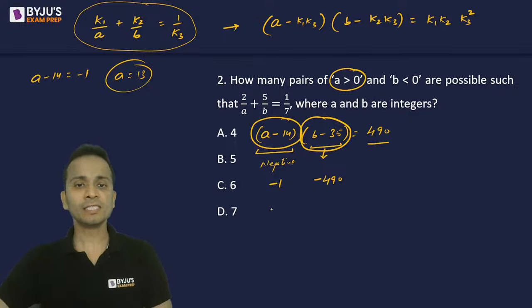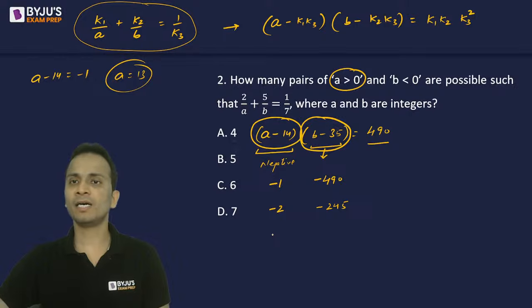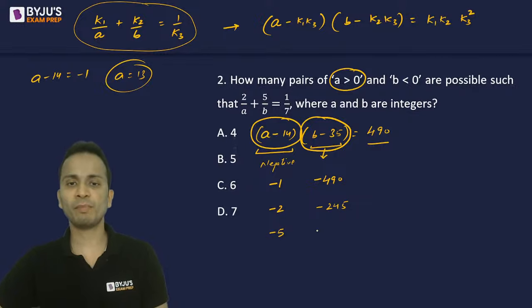Similarly, I can write it as -2 into -245. Then 3 will not be a factor, 4 will not be a factor, 5 will be a factor. So -5 multiplied by -98. Then -7 multiplied by -70.